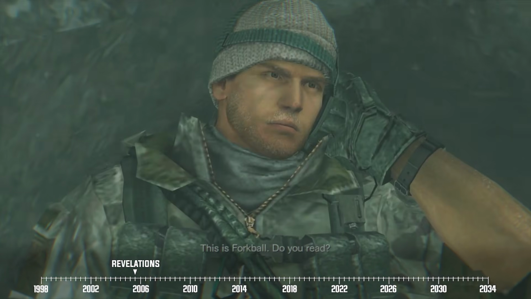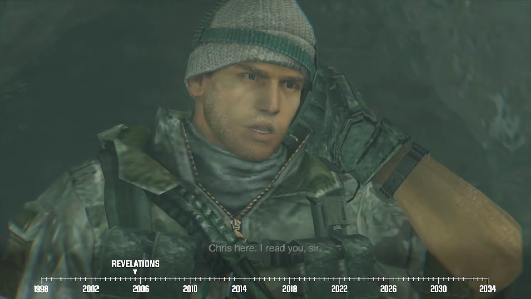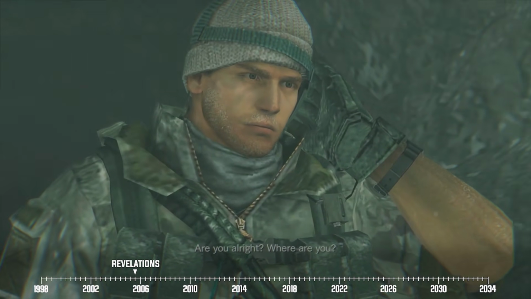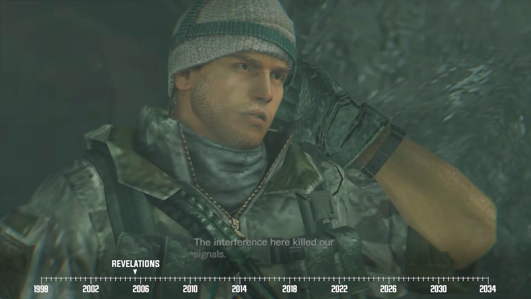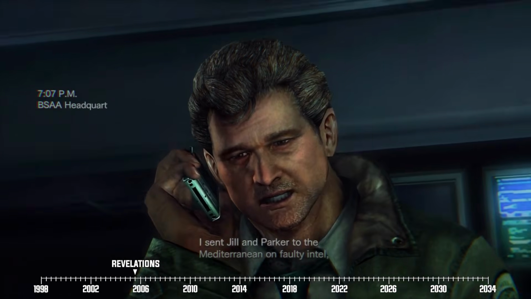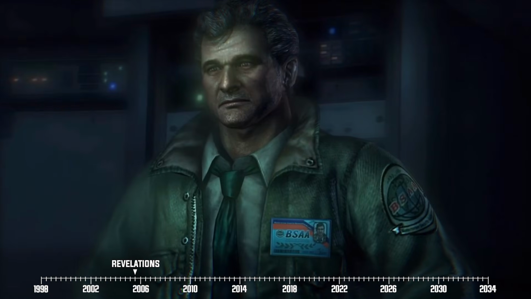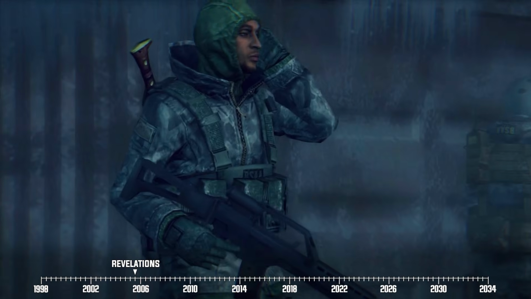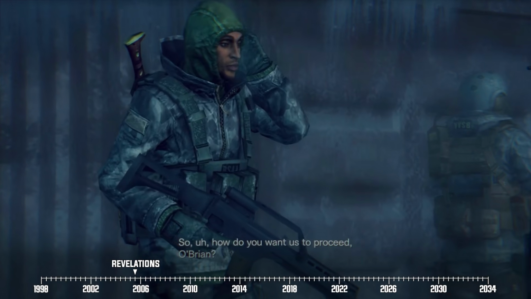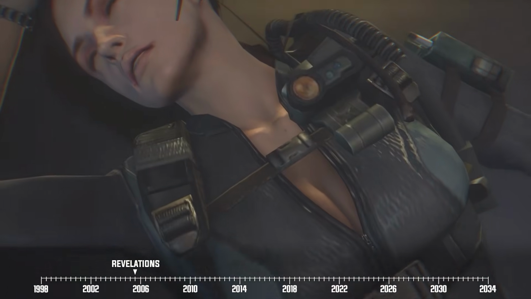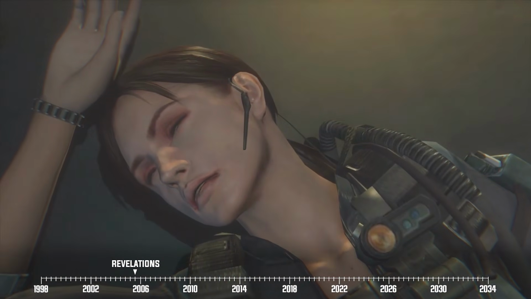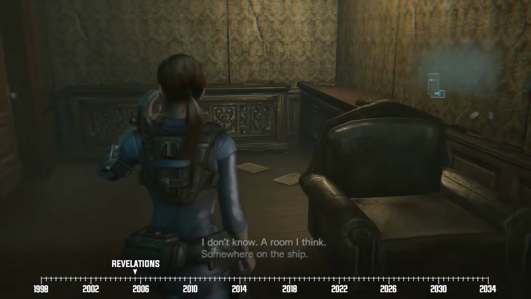Terra Grigian Mountains. From there, they receive a call from Chief O'Brien, who informs them that the initial intel he got was faulty at best. So he tells the pair to go search for Jill and Parker, while he sends out a different duo of BSAA agents named Keith Lumley and Quint Ketchum to follow up on their lead on Il Vitro. While all this is happening, Jill and Parker regain consciousness and find themselves still aboard the Queen Zenobia.